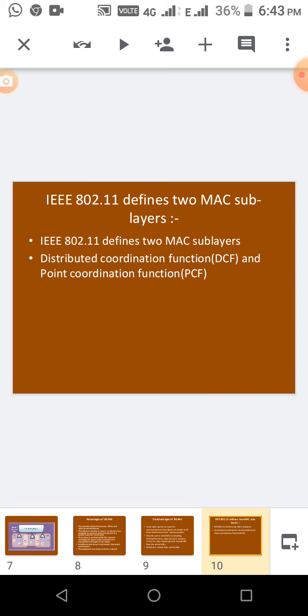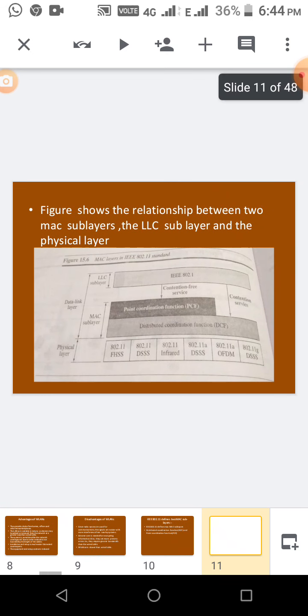Next, IEEE 802.11 is equivalent to what is called Wi-Fi. It defines two MAC sublayers. You know this MAC is available in the data link layer. In the OSI model, seven layers are there. In the second layer, the data link layer, two sublayers are there: one is MAC, another one is LLC. And the MAC defines two sublayers, distributed coordination function and point coordination function.